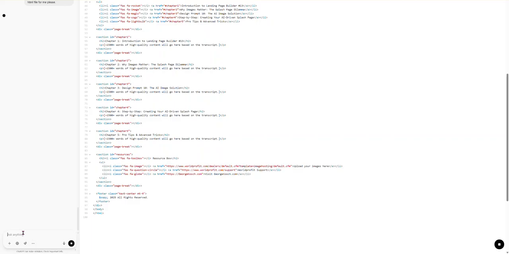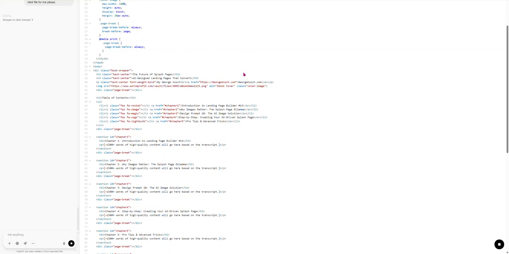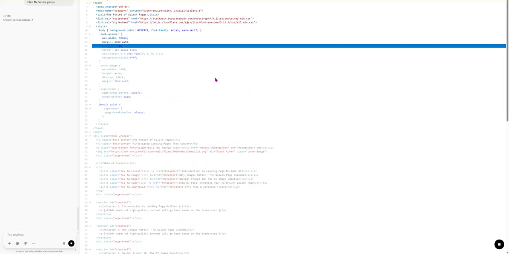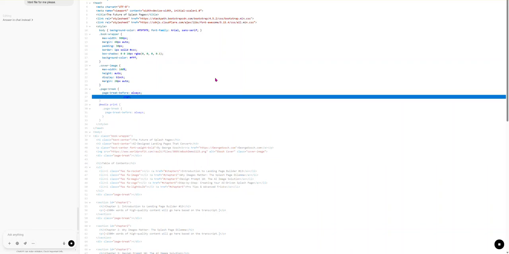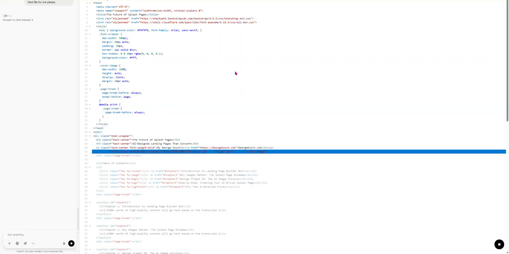Now, what it's going to do is start writing your book for you. At this point, you will be able to, if you wish, make changes to the book and the chapters, give it some time. This is called Canvas, which you can use if you want or not. It will do it in the main prompt. But what it's going to do now is go through and create my book.